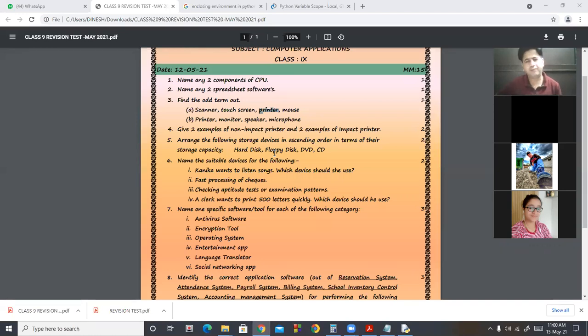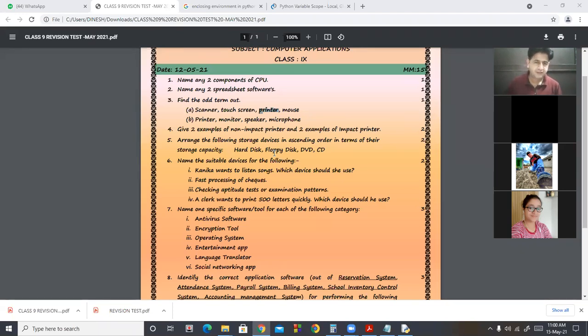So non-impact printers include a laser printer and an inkjet printer. But in the case of impact printers, we include dot matrix, and the second one is daisy wheel, chain printer. See, there are different types of printers.